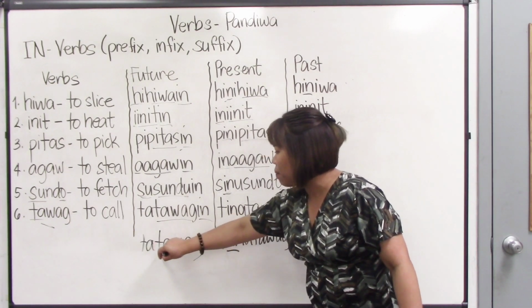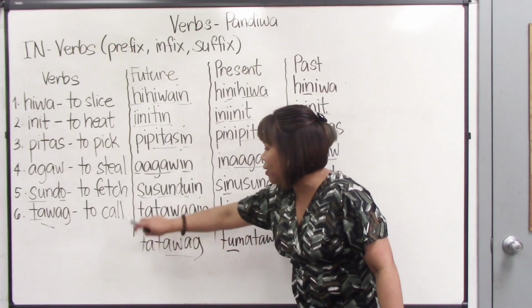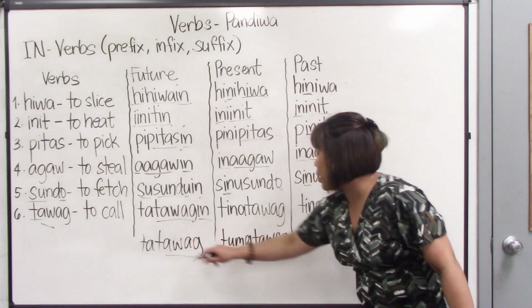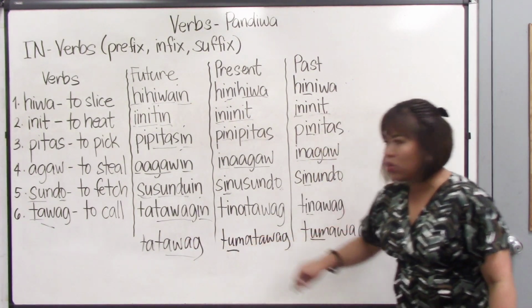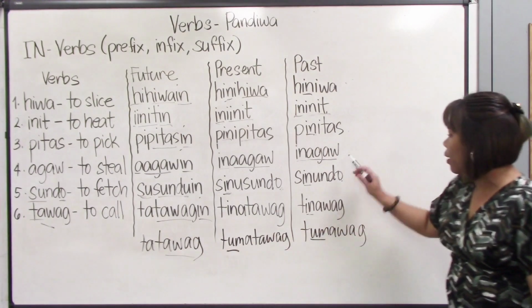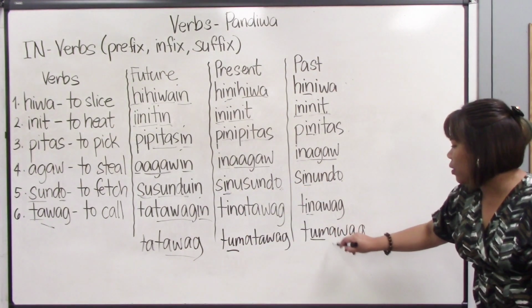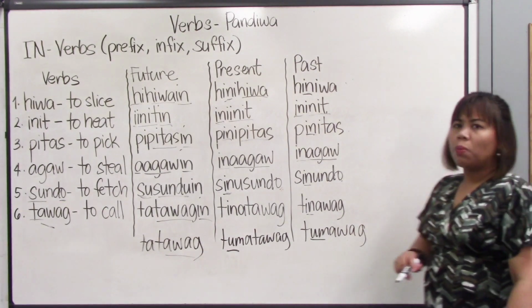We got the whole root verb. We added the first syllable, so it became tatawag. This one, we copied it, tatawag, and then we inserted the um, so it became tumatawag. Here, we copied the root verb tawag. We inserted the um, so it became tumawag.